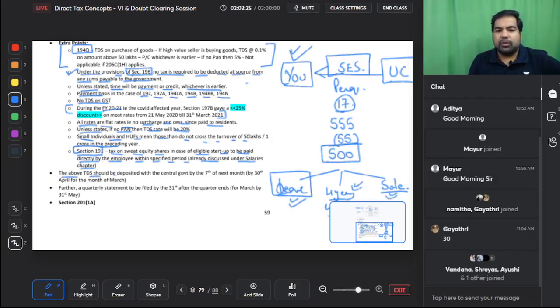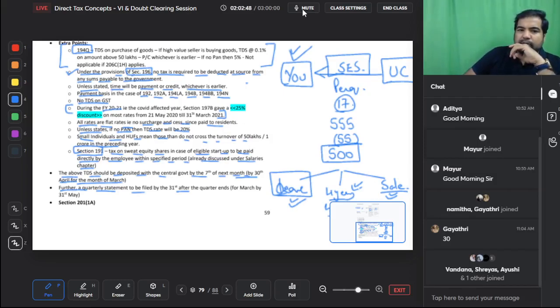The above TDS should be deposited with the central government by the 7th of the next month. For the month of March, that is this month, you have to pay by 30th April because, guys, it is the last month of the year, so all the calculations have to be done and then you pay by 30th April. The quarterly statement has to be filed by 31st. This, guys, you don't need to know, but for all the months, that is April, May, June, by July 31st, you have to file a return with the officer, with the government, saying that all these TDS have been deducted.